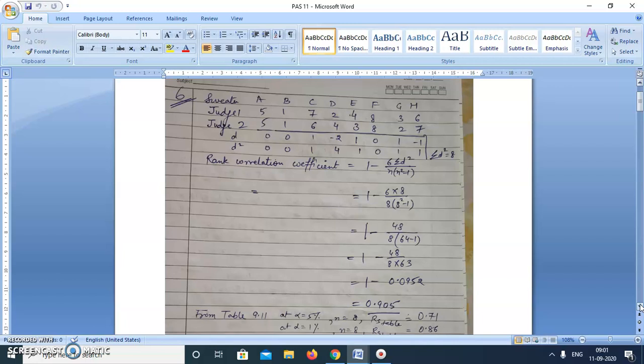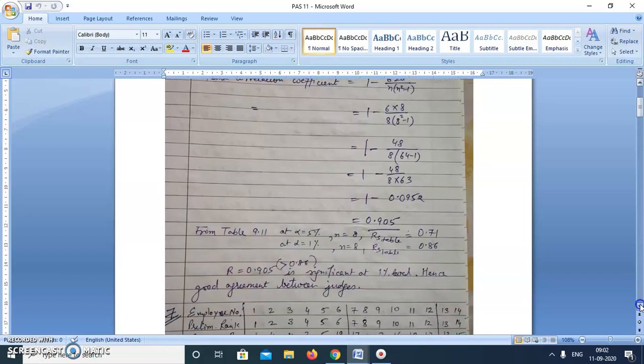So for n is equal to 8, at 5% level the value given is 0.71, and at 1% value it is given 0.82, and we have got the value 0.905. So calculated value is higher than both 5% and 1% values. That means this rank correlation coefficient is significant even at 1% level. Hence, very good agreement between the judges. Both of the judges think in the same way.